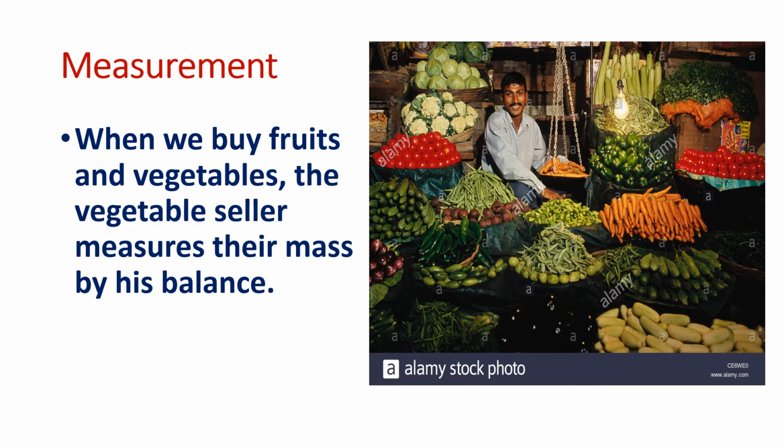You can see here a vegetable seller who is smiling, isn't it? Now what does measurement have to do with this picture? You can see that he is having a balance here. Okay, you can see the balance where he is weighing some carrots. So here also he is measuring the mass or weight of the vegetables that we are buying. So here also measurement process is going on.